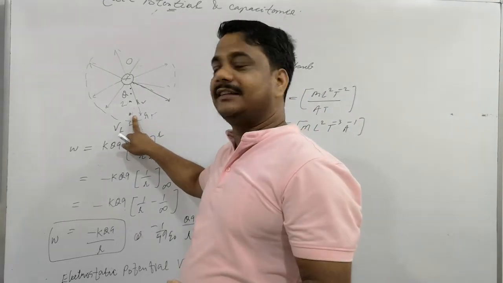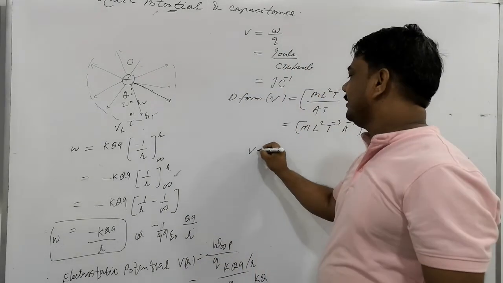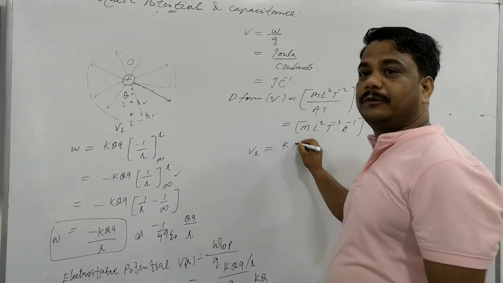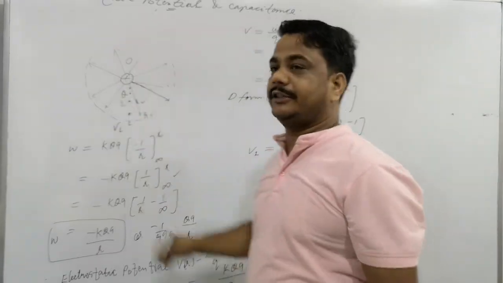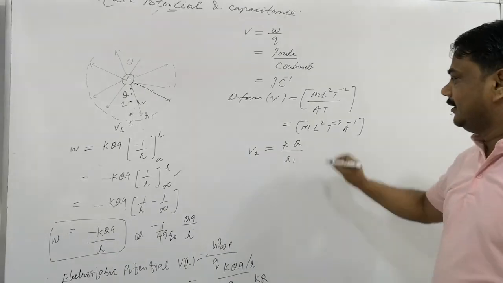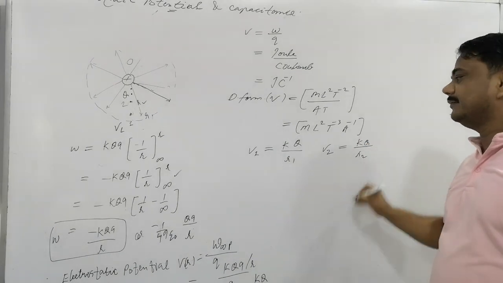So where is the potential high? The potential is high at 2. So potential at one point is V1, represented as what? K, and the potential formula is what? The source charge Q, KQ divided by its position vector R1. Potential at the second point is KQ by R2.